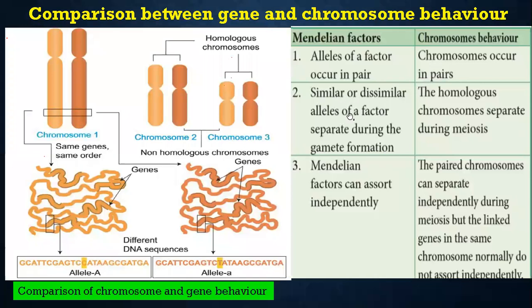Similar or dissimilar alleles of a factor separate during gametic formation. So whether it is capital T or capital T, or capital T or small t, a similar or dissimilar gamete, whatever it may be, they will separate during gametic formation. If it is a capital T and small t, it will also segregate at the time of gametic formation.